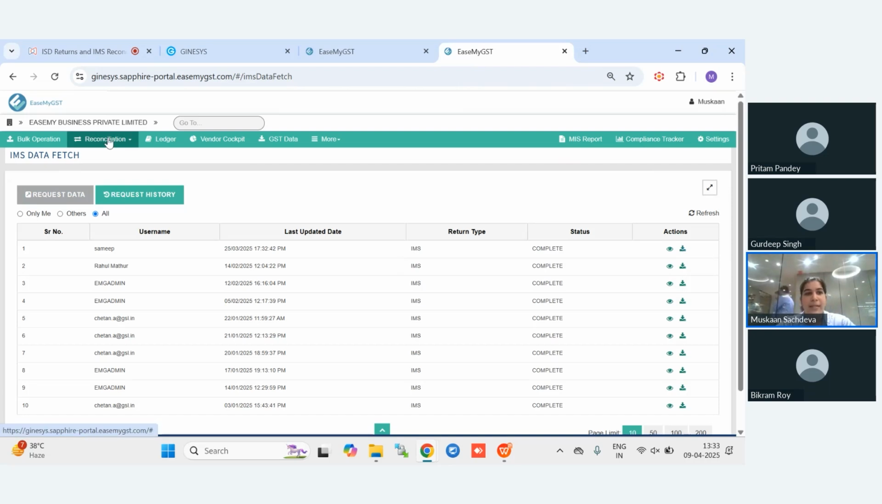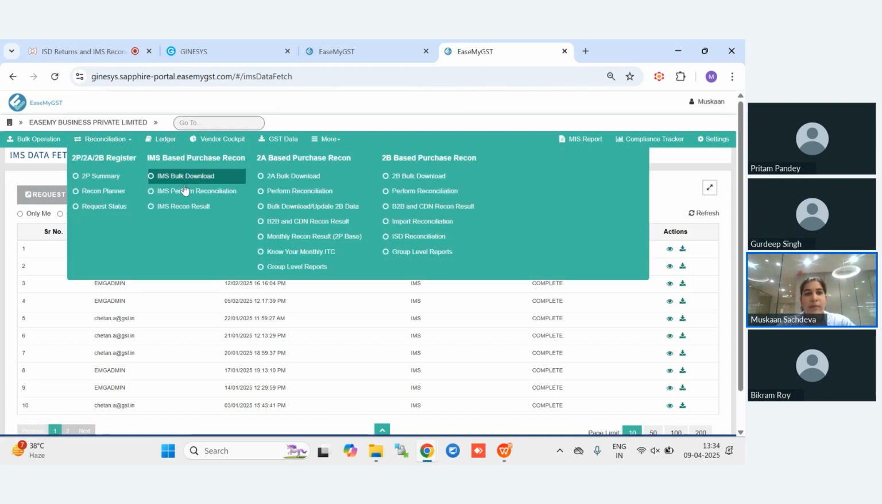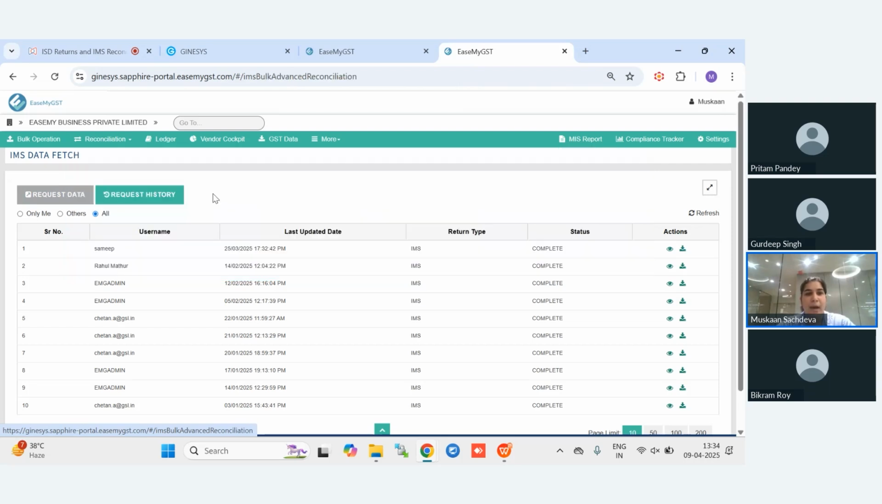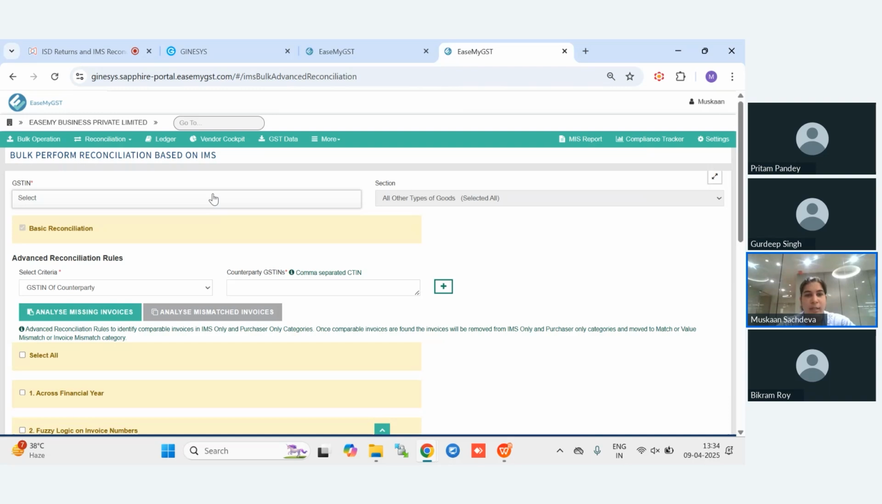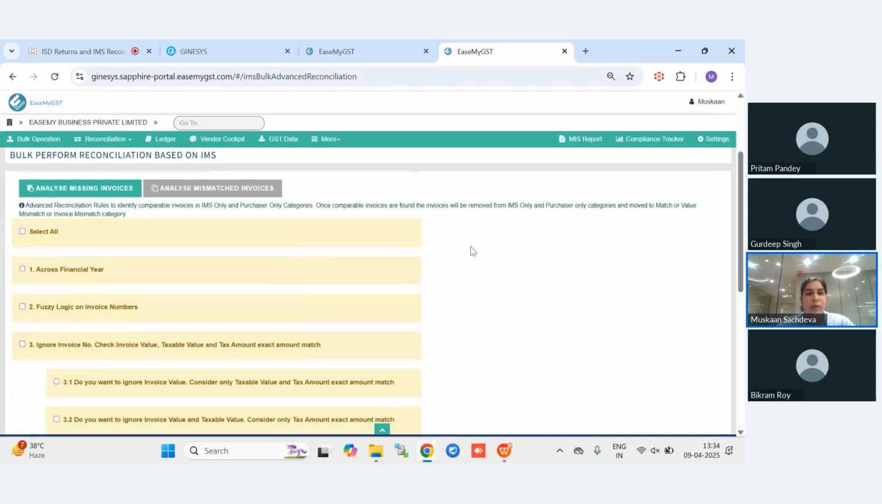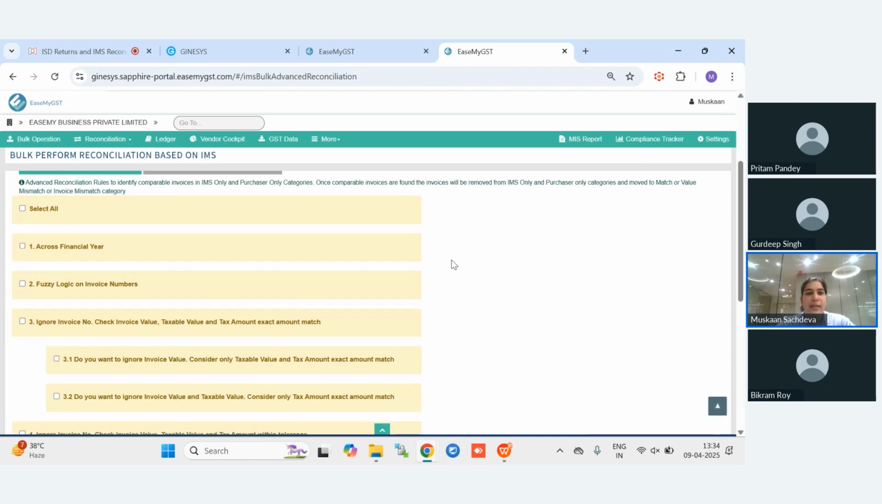Then once the data has been fetched from the government portal, we will go to the second step, that is IMS perform reconciliation. This is the main part where you need to apply logics for the reconciliation. For this, you will firstly select your GST. Select all. It is based on your choice whether you want to do one GST in RICO, or, for example, you have 8 GST, and you can perform reconciliation of 8 GST at once only by applying the same logics. So you will select your GST from here, and then go down, and here we apply only 3 basic logics, as I have told you.